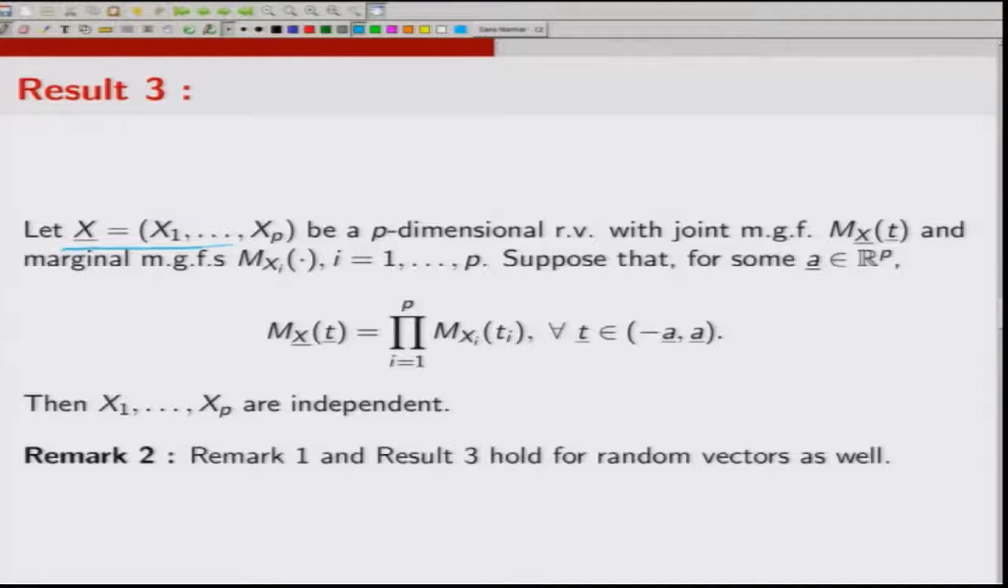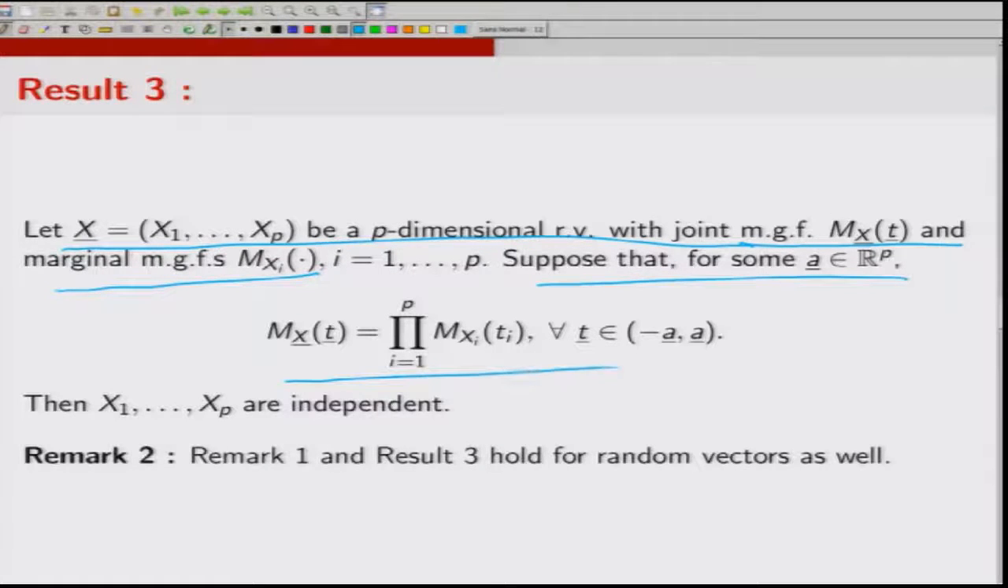It says let x1, x2, ..., xp be a p-dimensional random vector, and suppose their joint MGF is Mx(t), and suppose the marginal MGFs are Mxi. Suppose that the joint MGF is such that it is the product of the marginal MGFs. Then one can conclude that x1, x2, ..., xp are independent. So, if you observe that your joint moment generating function is such that it can be written as a product of marginal MGFs, then you can directly conclude that x1, x2, ..., xp are independent.